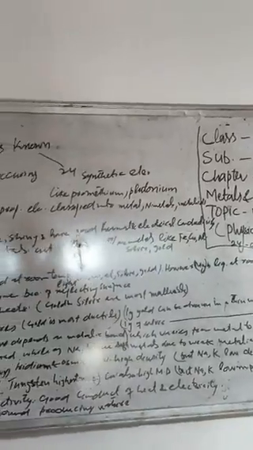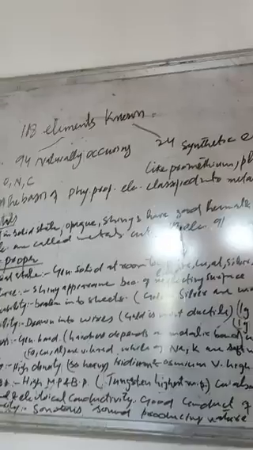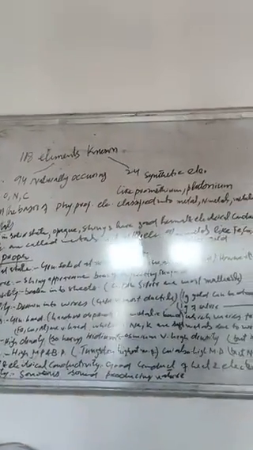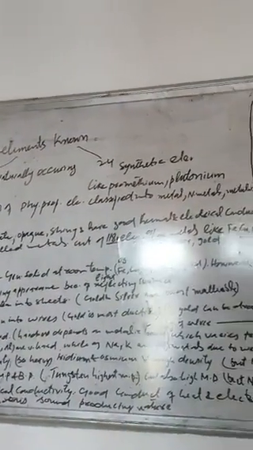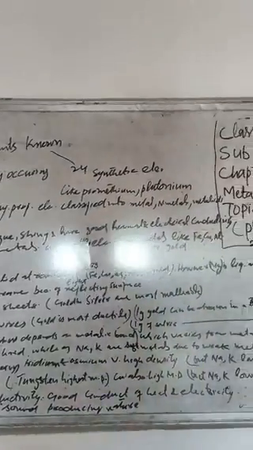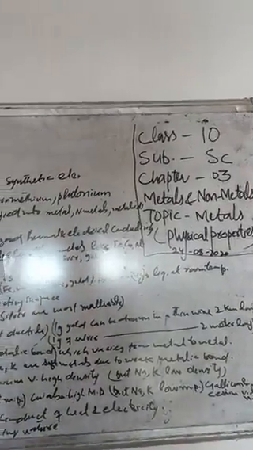Now, what are the physical properties of these metals? Number one, physical state. Generally, the elements which are called metals are solid at room temperature. For instance, iron, copper, aluminium, silver and gold.